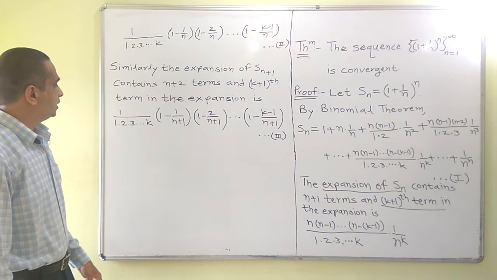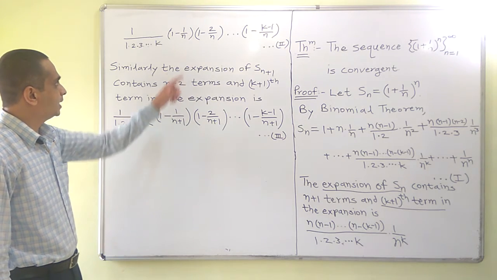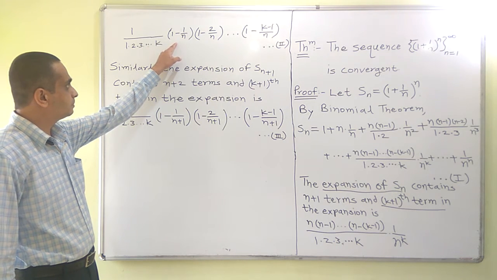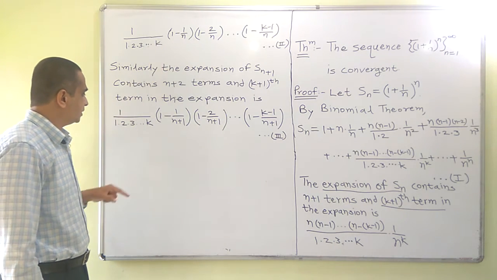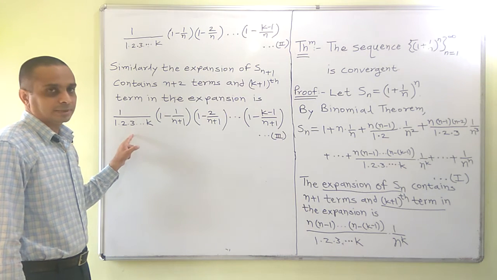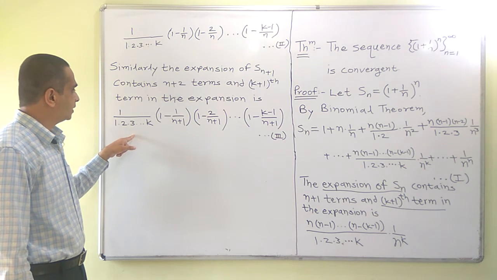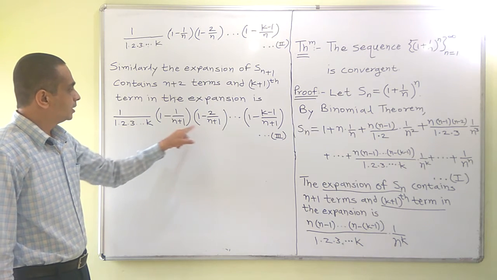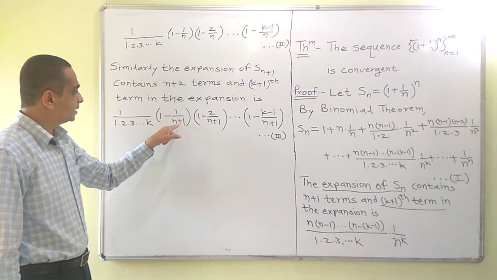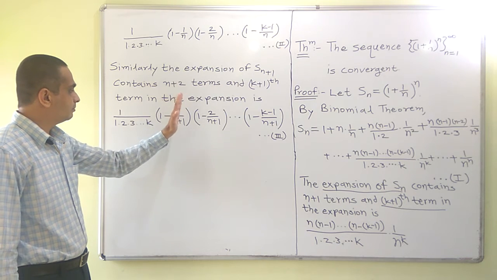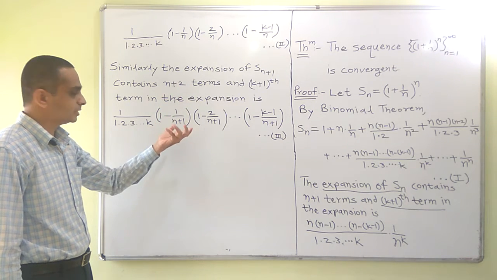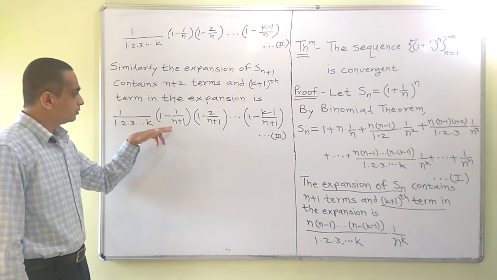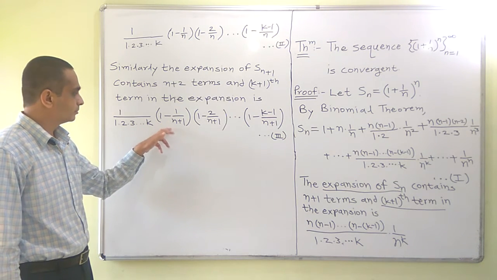Further, it is easy to observe that this k plus 1th term in expansion of Sn is clearly less than k plus 1th term in the expansion of Sn plus 1, because the denominator is increased and then we are subtracting it from 1, so this is going to be greater.